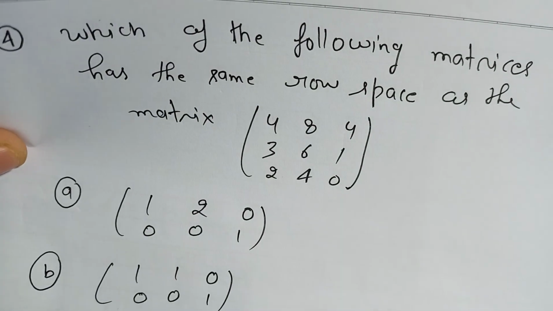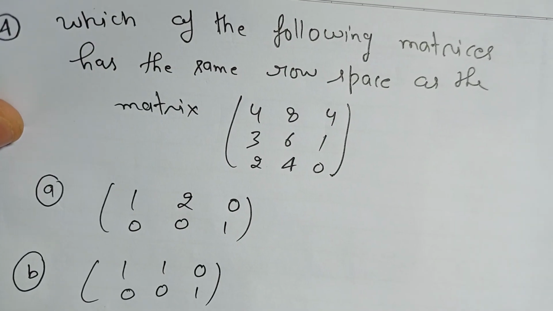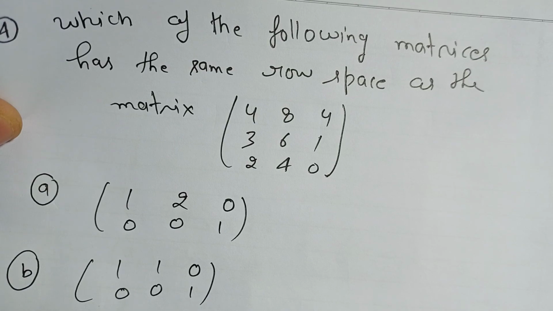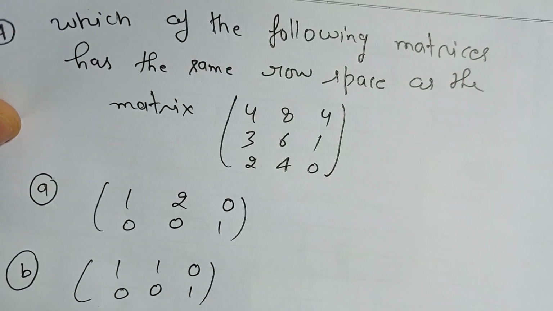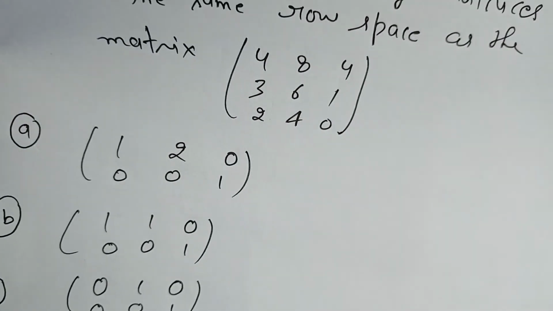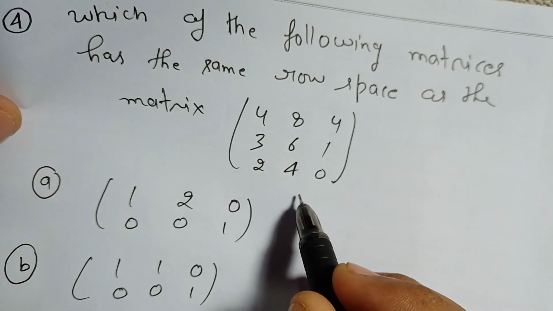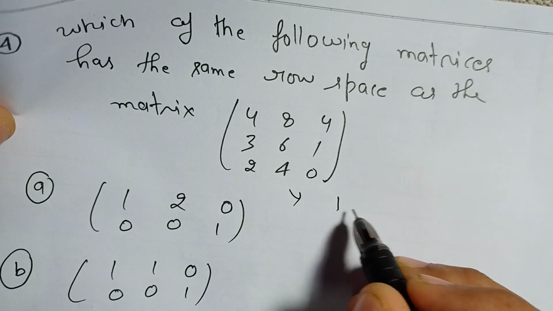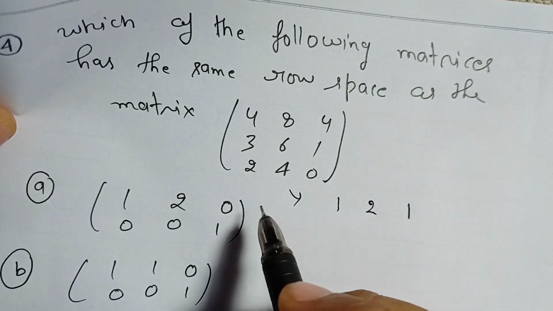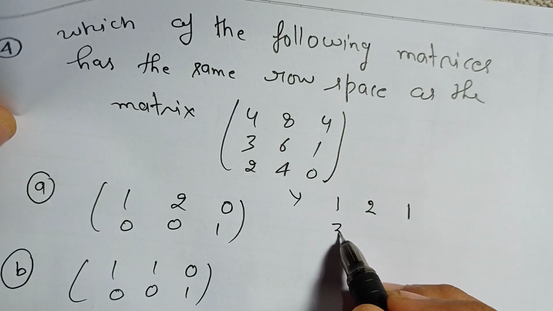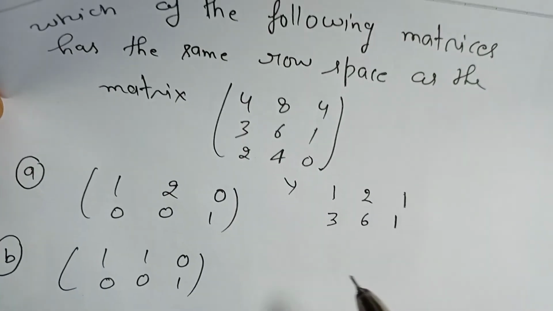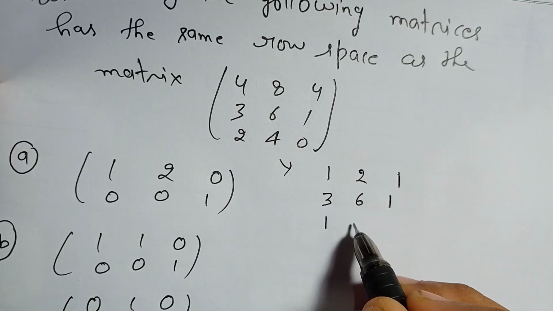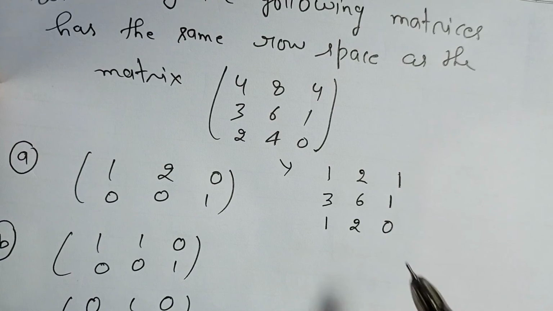Next question: which of the following matrices has the same row space as the matrix with rows 4, 8, 4; 3, 6, 1; 1, 2, 0? So I will use the row elimination method. We can divide the first row by 4, so we get 1, 2, 1, and then 3, 6, 1, and 1, 2, 0.